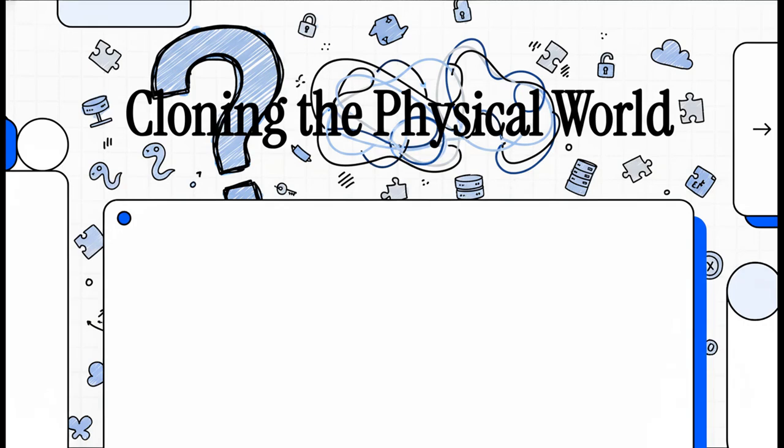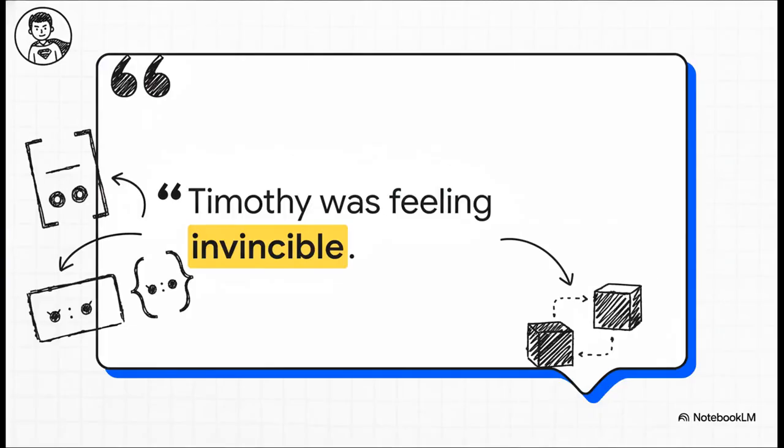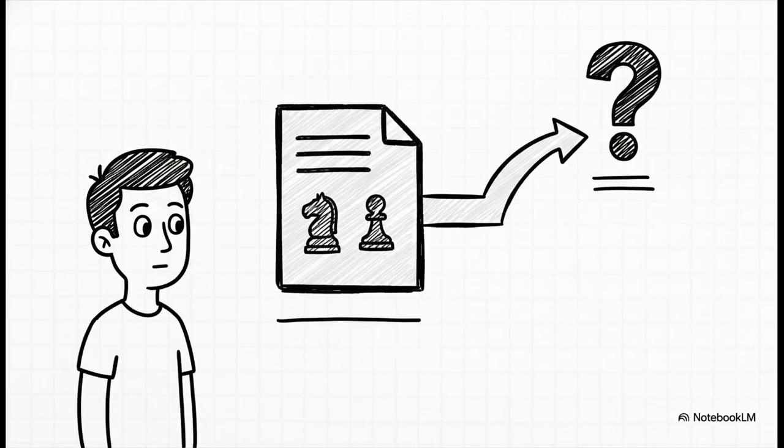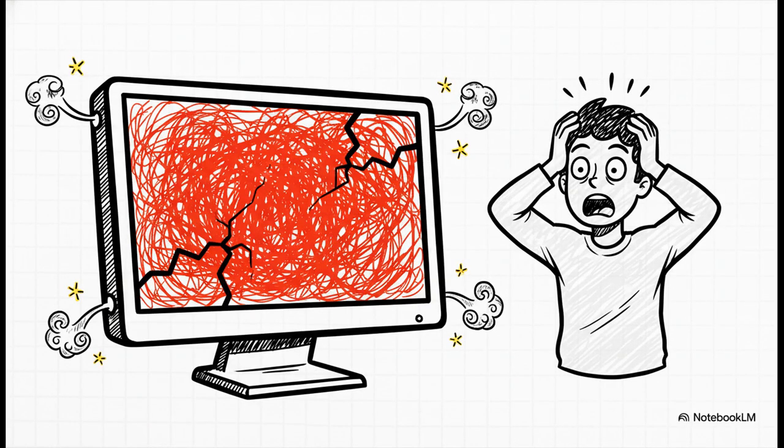Let's dive into a Python mystery that trips up even the pros. It's all about cloning. So, this is Timothy. He felt pretty invincible cloning basic Python stuff, like lists and dictionaries. He built a logger for his chess game and thought, hey, I'll just copy it for a what-if scenario. But instead of a clean copy, bam, his whole console just lit up with a big red error.